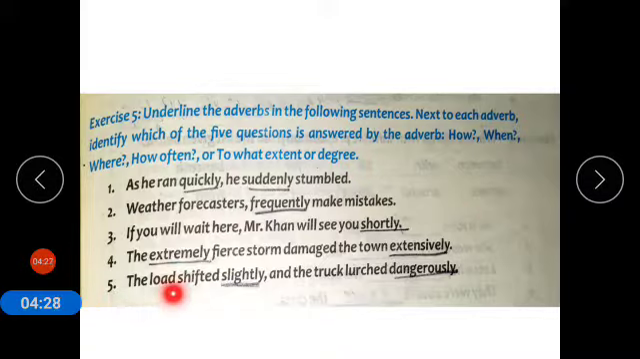Number 5, the load shifted slightly and the truck lurched dangerously. The load shifted slightly. For slightly you have to write question to what extent. To what extent the load shifted. So the answer will be the load shifted slightly. And for dangerously you have to write to what extent.